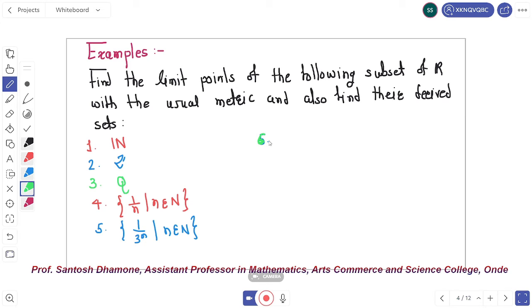Okay. In the figure we show that, suppose this is a real line, the set of reals.